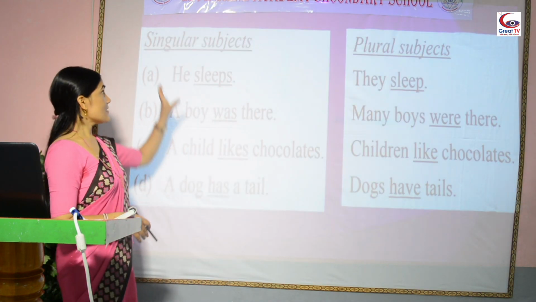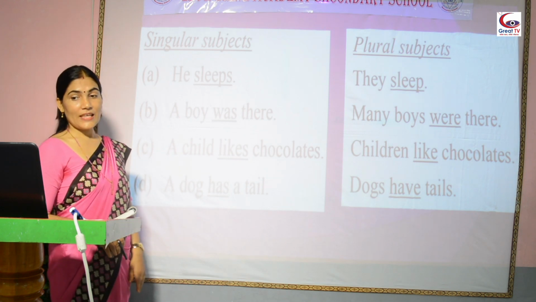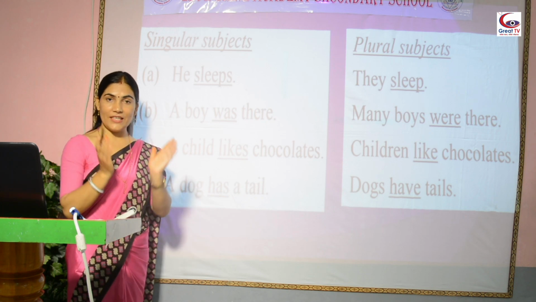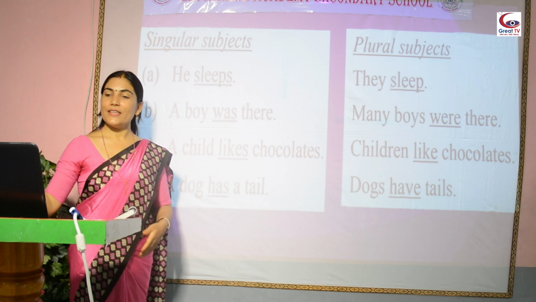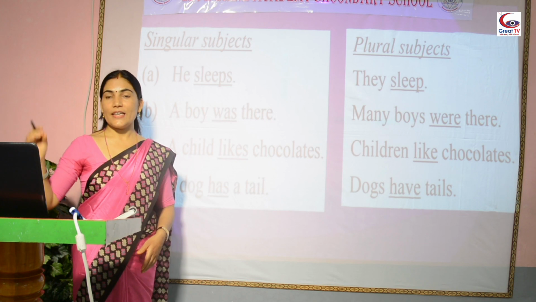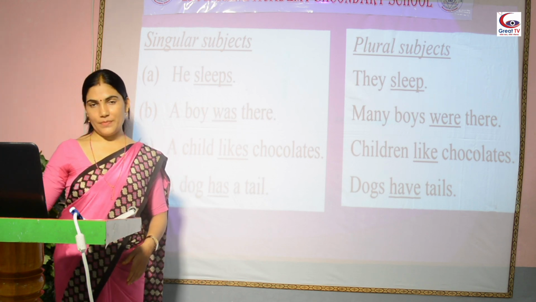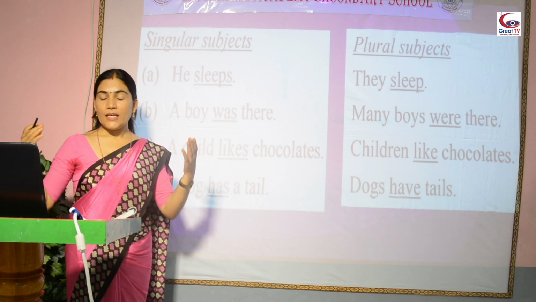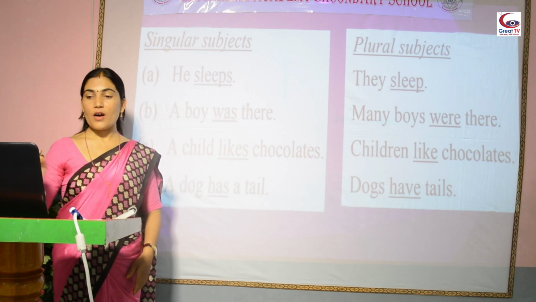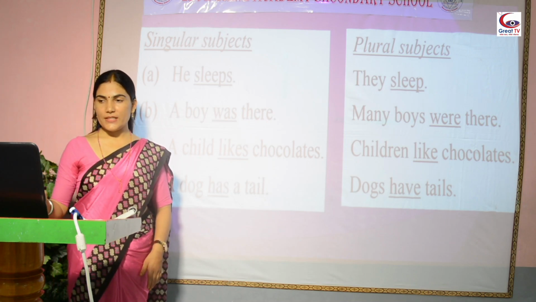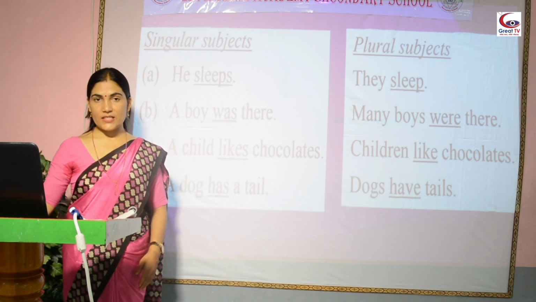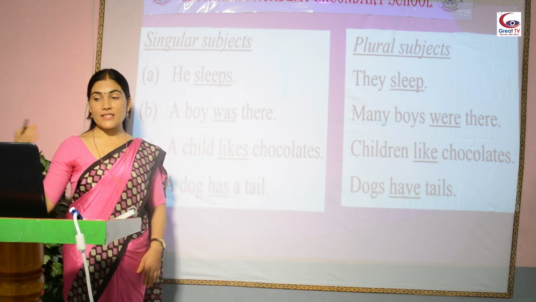Now students, please look at this example. He sleeps. They sleep. He sleeps. Why? Because he is a singular subject, so it is followed by the singular verb sleeps. They, plural subject, is followed by the plural verb sleep. A boy, singular subject, and was, singular verb. A boy was there. Many boys were there. A child likes chocolates. Children like chocolates. A dog has a tail. Dogs have tails.